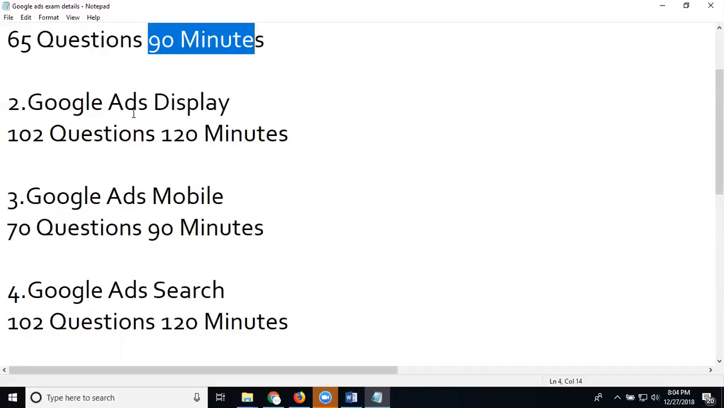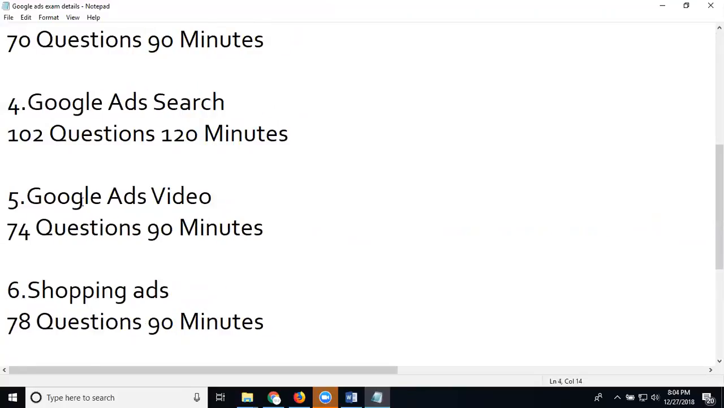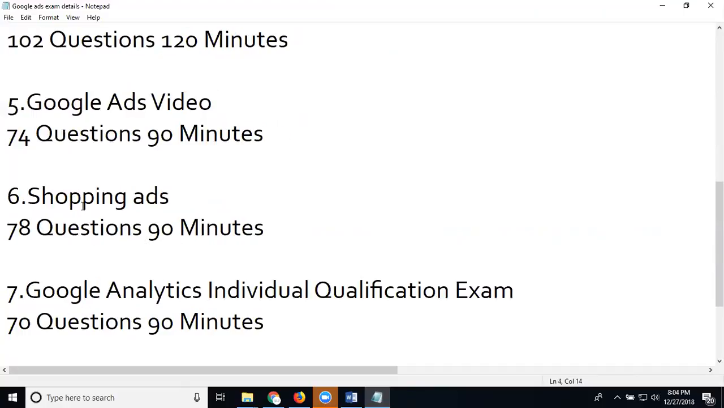Next one, Google Ads Display: 120 minutes, and the pass mark is 80%. Google Ads Mobile, 70 questions, 90 minutes. Google Ads Video, 74 questions, 90 minutes. Shopping Ads, 78 questions, 90 minutes. Up to these 6, the validity is 1 year, that is 12 months.